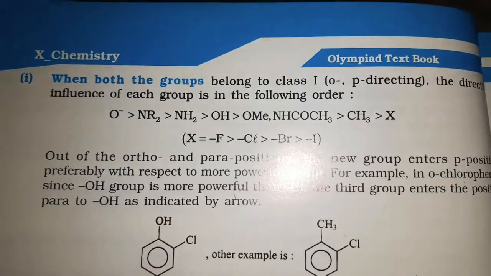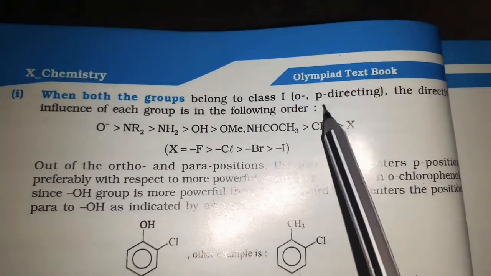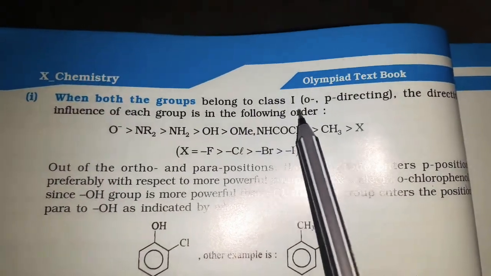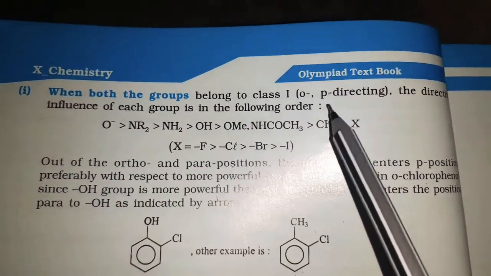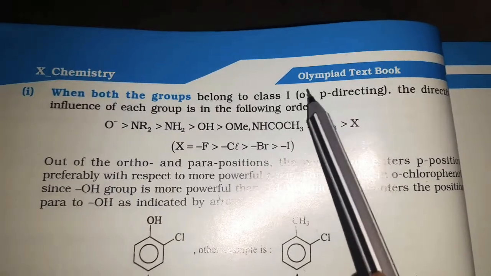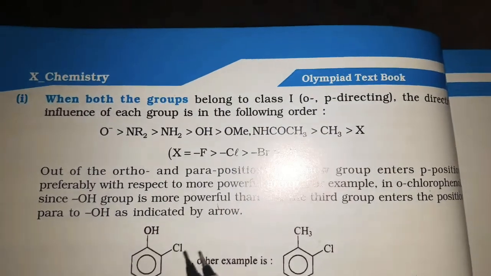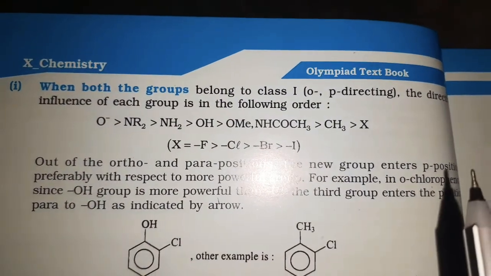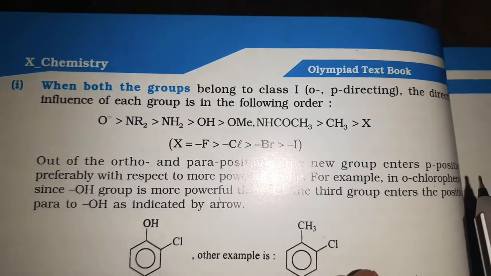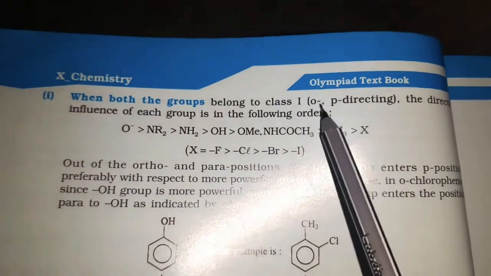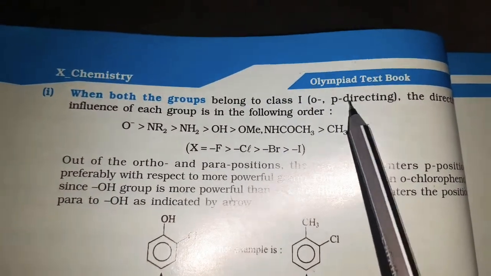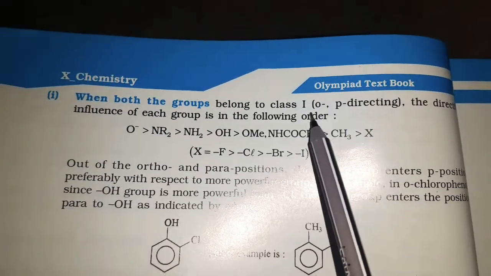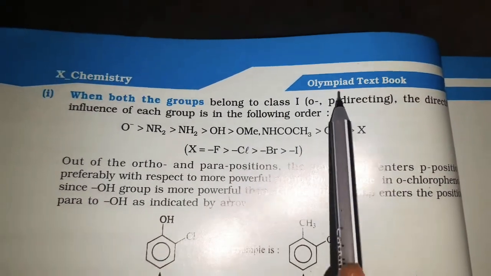Among ortho and para directing, we have to give more priority to para, friends. Among ortho, para and meta, mostly we give priority to ortho para directing groups compared to meta, but between ortho and para, para is more predominant, so we give priority to para.